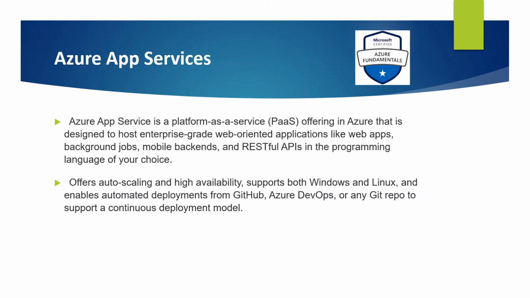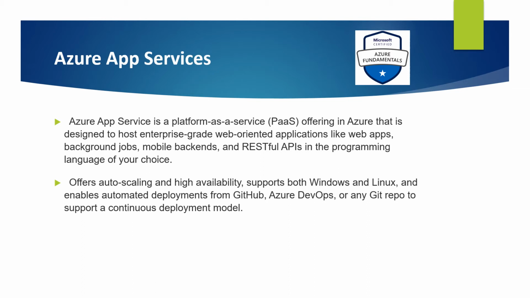Azure App Service is a platform as a service (PaaS) offering in Azure that is designed to host enterprise-grade web-oriented applications. You can meet rigorous performance, scalability, security, and compliance requirements while using a fully managed platform. Azure App Service enables you to build and host web apps, background jobs, mobile backends, and RESTful APIs in the programming language of your choice without managing infrastructure. It offers auto-scaling and high availability, supports both Windows and Linux, and enables automated deployment from GitHub, Azure DevOps, or any Git repo to support a continuous deployment model.